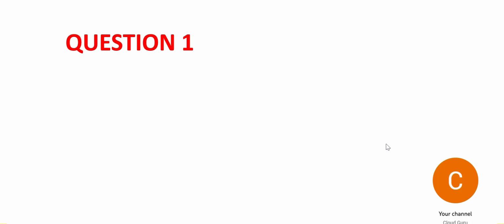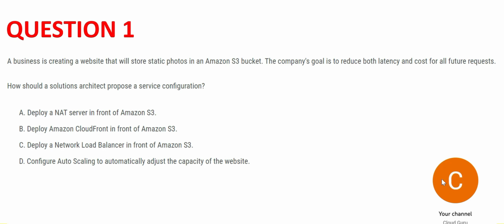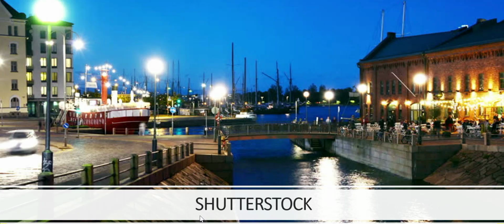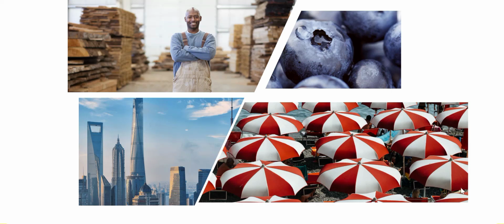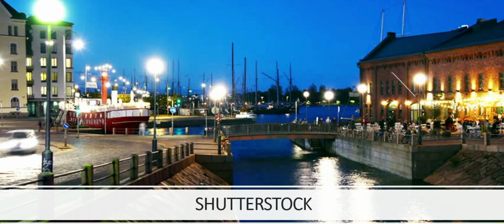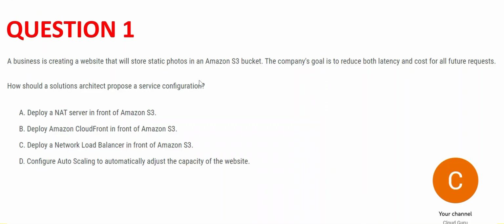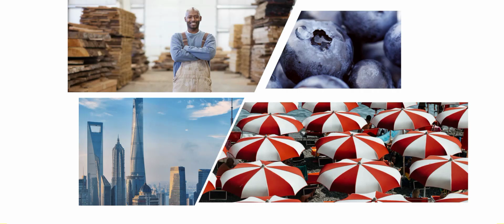Question number 1. You may pause this video, read it carefully. So suppose there is a company like Shutterstock, whose main business is to trade in pictures. You can sell and buy pictures on this platform, and there can be a variety of pictures. So this company Shutterstock is storing its photos on S3. Please remember, these are all static photos. Nothing changes in these photos.